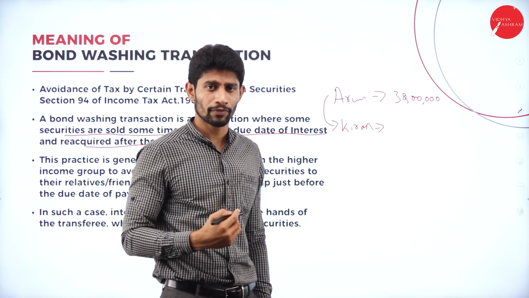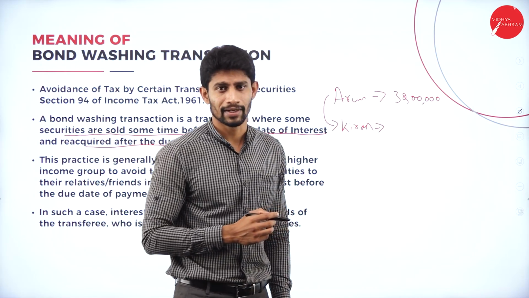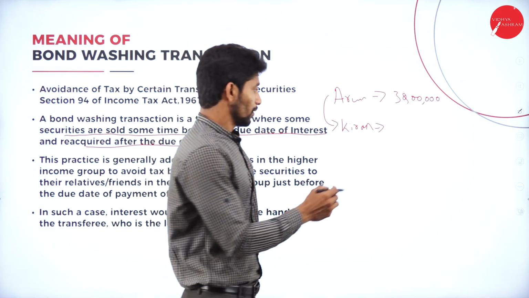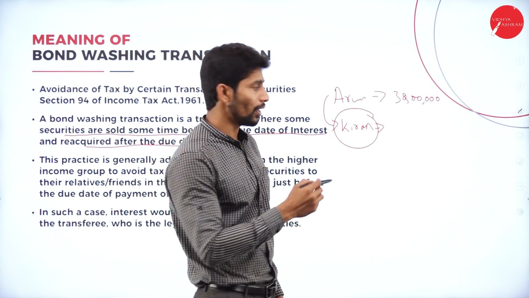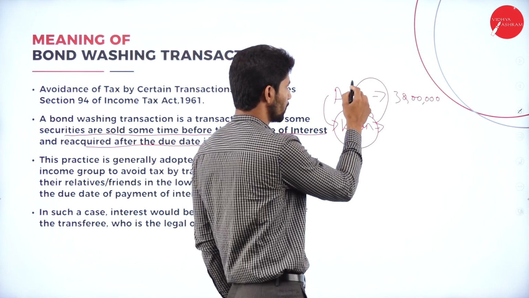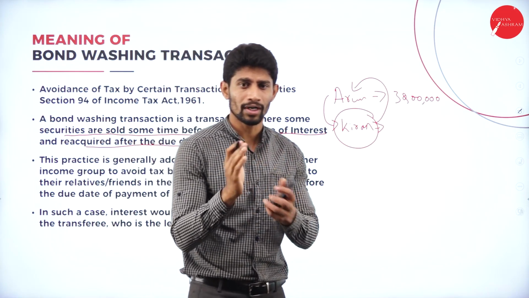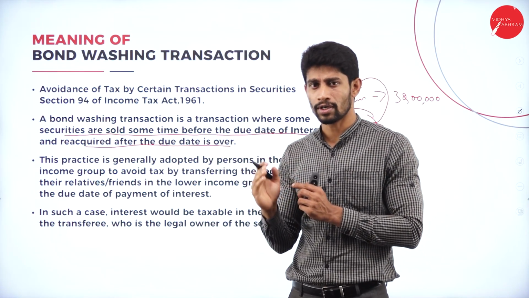After the due date, after the interest is paid, when the securities are in the hands of Kiran, I will take back the shares or the securities to my own account. This is called a bond washing transaction. So here, to avoid the tax, what I will do?